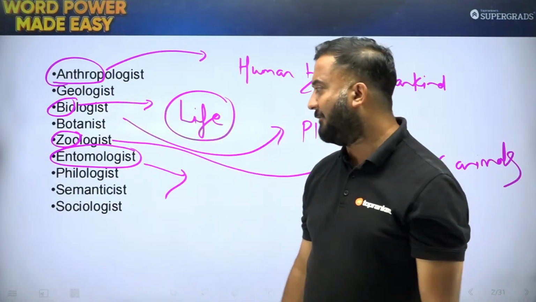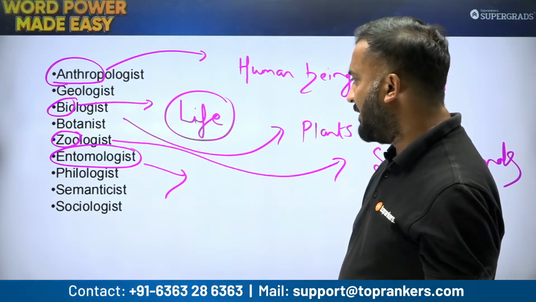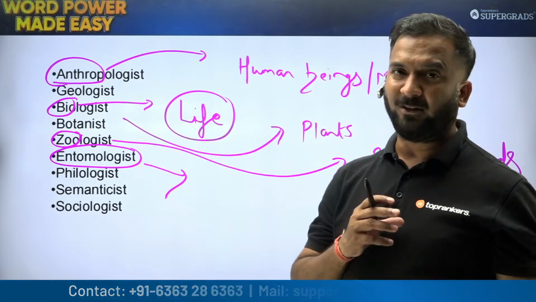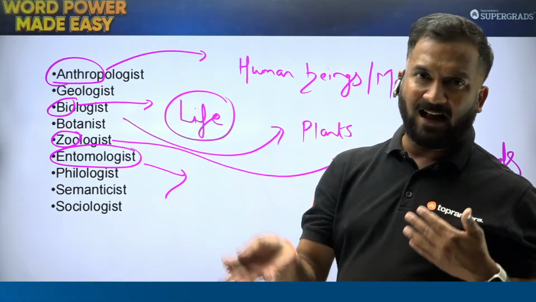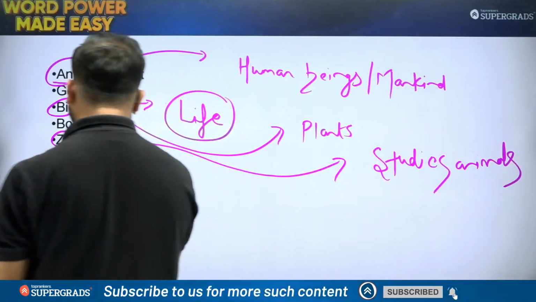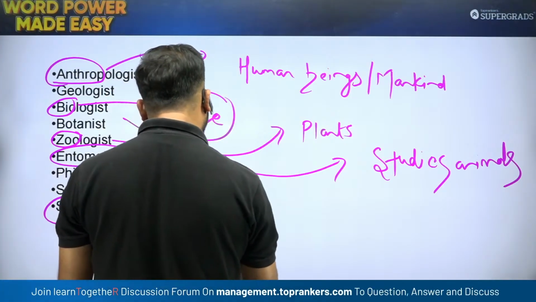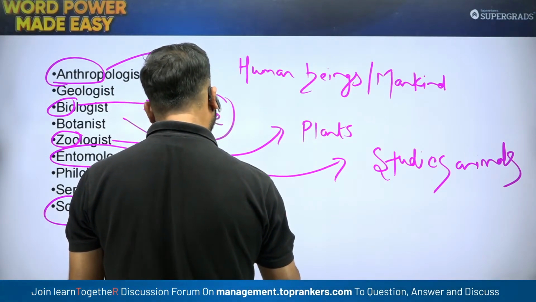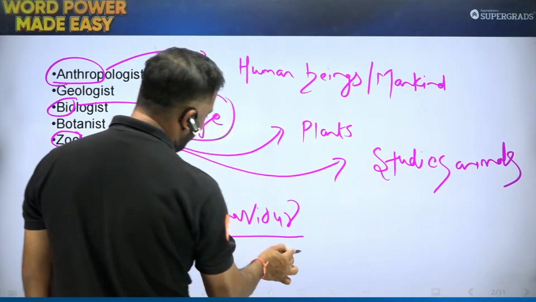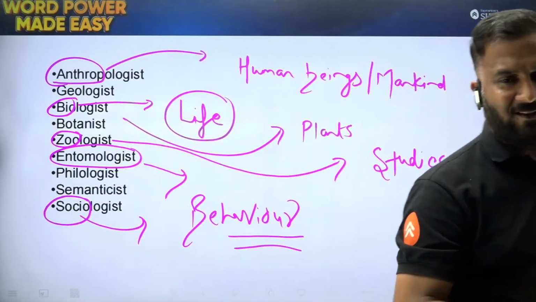What else do we have? We have philologist, one who loves languages. Then semantics is someone who is concerned with the origin and structure की कहाँ से कोई सी चीजें आई हैं. And sociologist is one who studies behavior of people, how people behave. So this was the first list student.